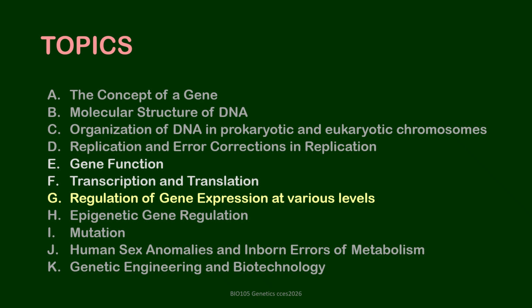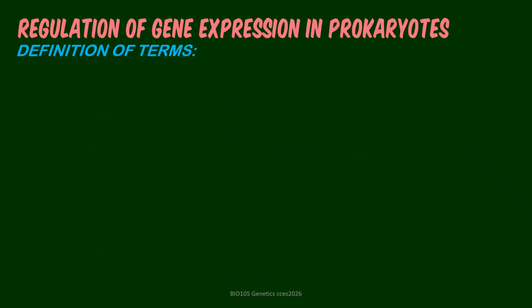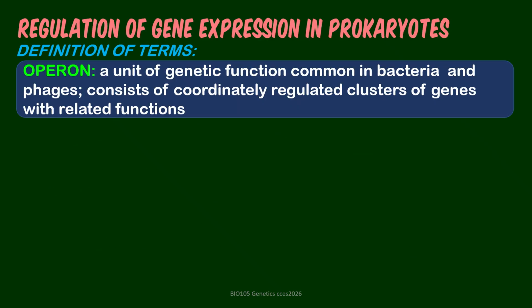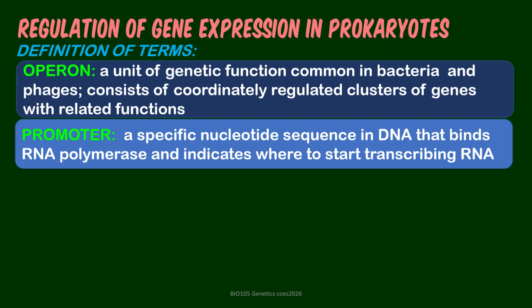And we are now in the regulation of gene expression at various levels, and we will be taking this up as far as prokaryotes and eukaryotes are concerned. So starting with prokaryotes, let's define some terms first. We have an operon, which is composed of a cluster of genes, regulated, of course. This cluster of genes have related functions, and they are positioned adjacent to each other.